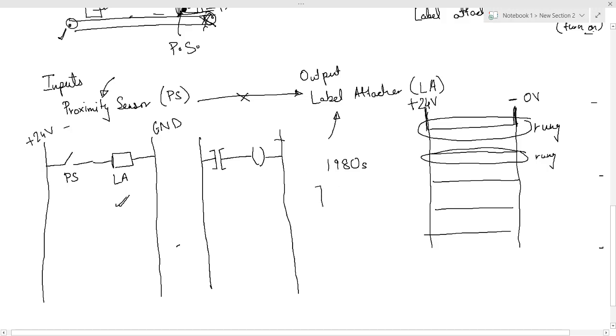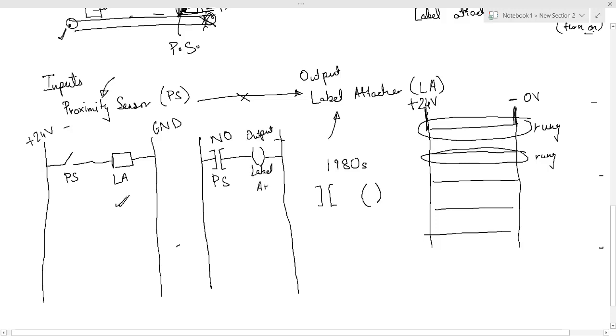This is your closed square bracket, this is your open square bracket, this is your open circular bracket, this is your closed circular bracket. These symbols were available on the keyboards, which is why they were given to this. So this becomes the NO switch of your proximity sensor, and this becomes your output, which is your label attacher.